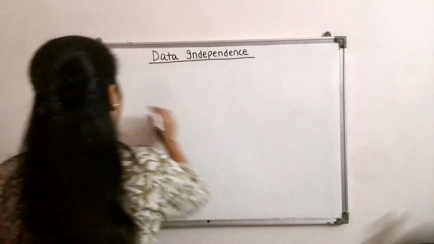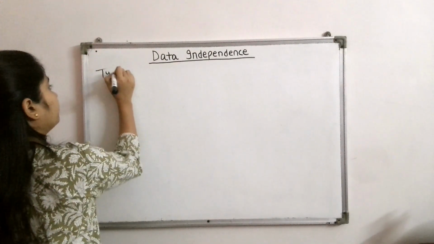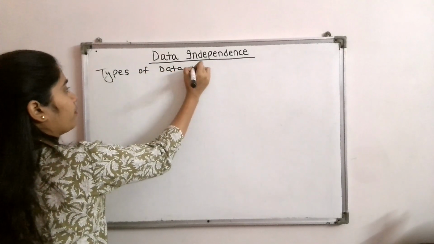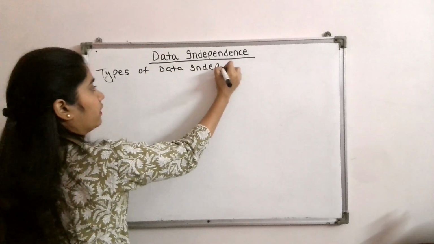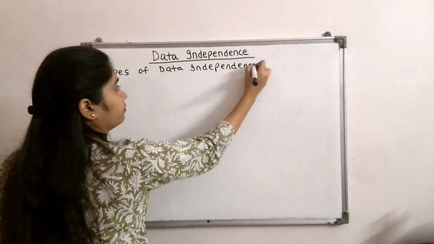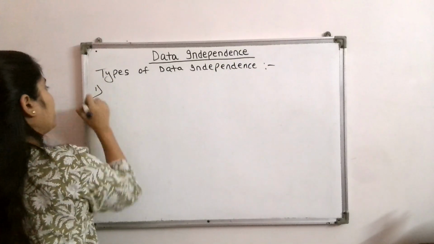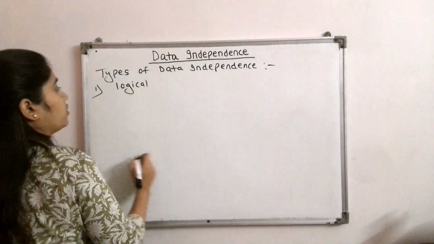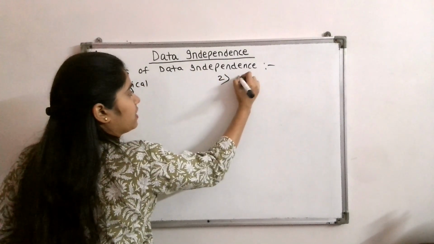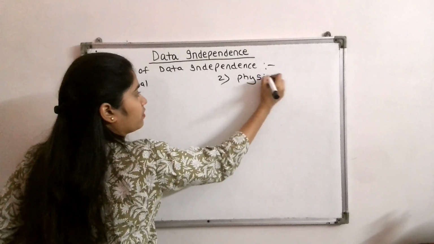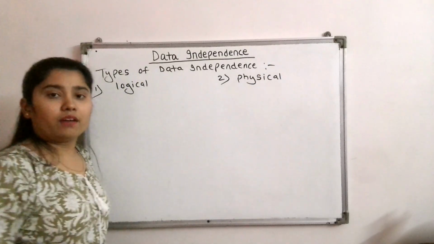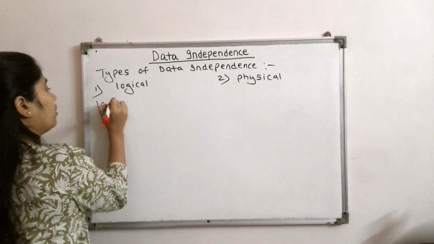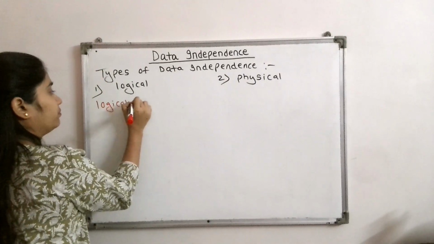So there are two types of data independence. Let's write it down. Types of data independence. First is the logical and second is the physical. Okay, so let's understand it one by one in detail. First we will see what the logical data independence is.